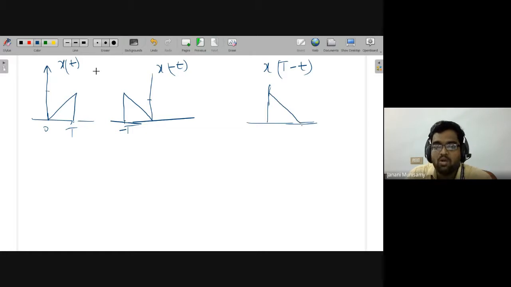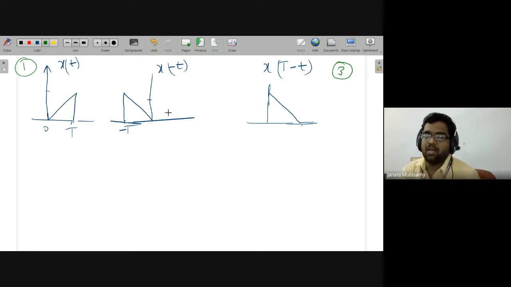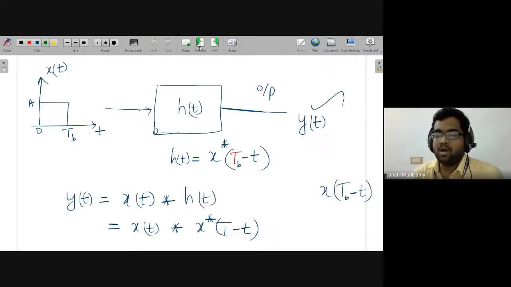Now you want to do the convolution of figure 1 and figure 3. Once you do the convolution, we will get the proper response at the output side. That is the idea of the matched filter.